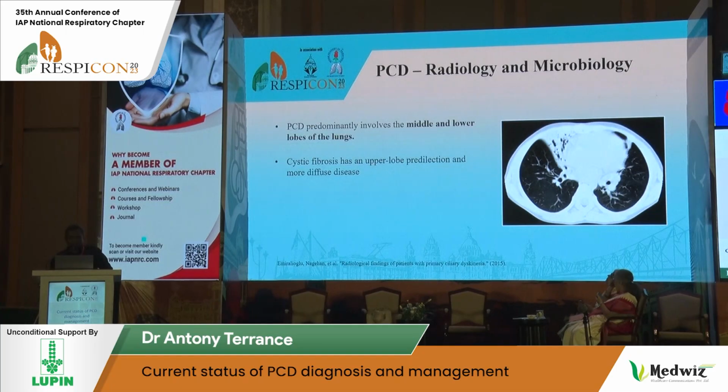Coming to a common test we do apart from the diagnostic tests, a CT scan. Unlike cystic fibrosis bronchiectasis, here it is more of middle lobe and lower lobe. In cystic fibrosis, you get more upper lobe involvement when you get bronchiectasis. If you do it early on, you might get lobar collapse or mucus plugging. Apart from the CT scan, there will be upper airway involvement, which we already talked about. And on an X-ray of the paranasal sinuses, you might see reduced pneumatization.